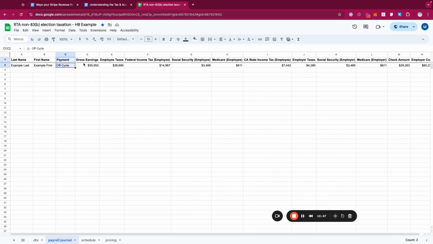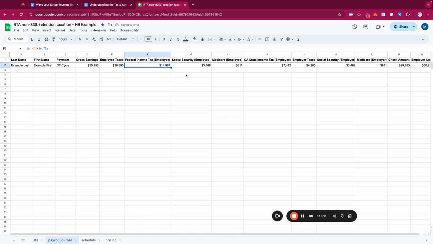Not to get too nitty-gritty into the payroll details, we have the gross amount of earnings the employee earned. For 2023, it's $55K. Then we can back into the total employee taxes. I just used some example rates here. There's FICA, Social Security, and Medicare, and then the actual federal income tax the employee will need to pay.